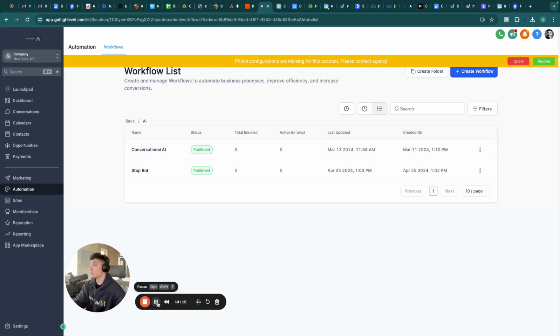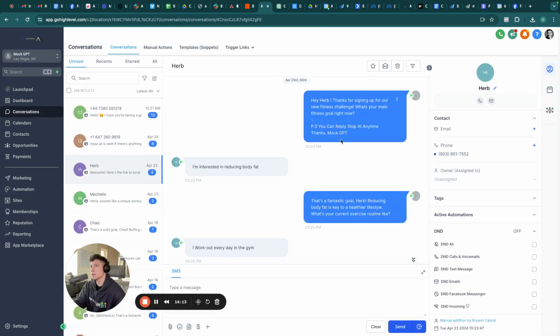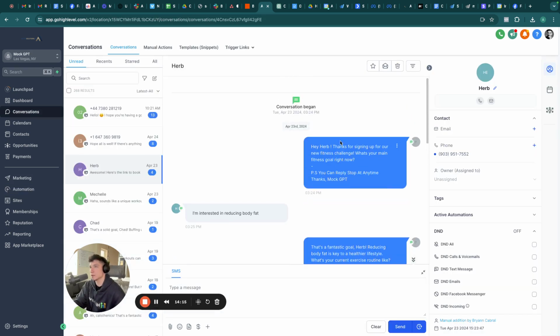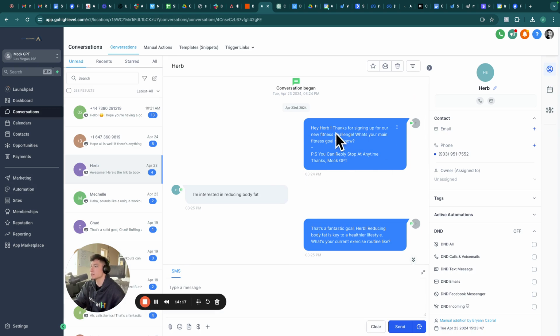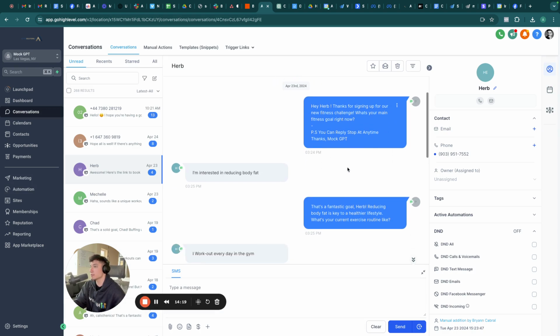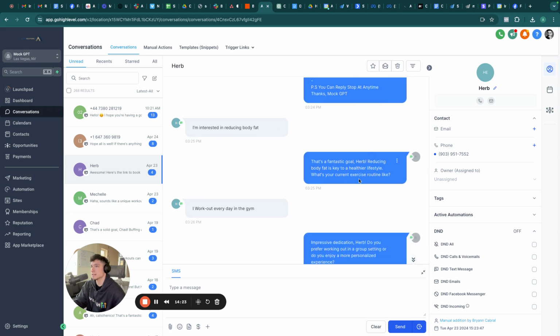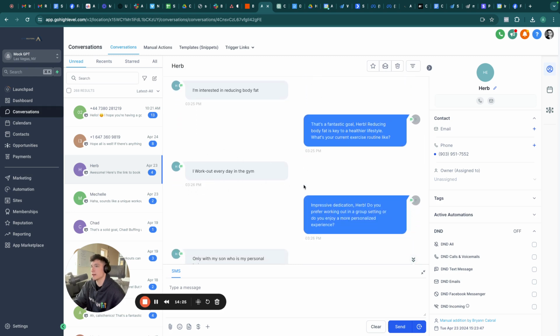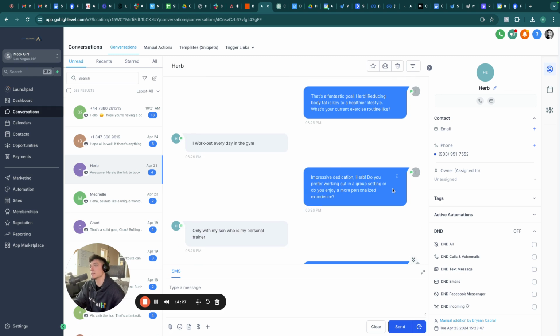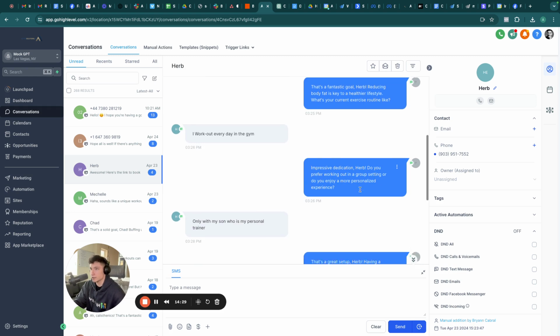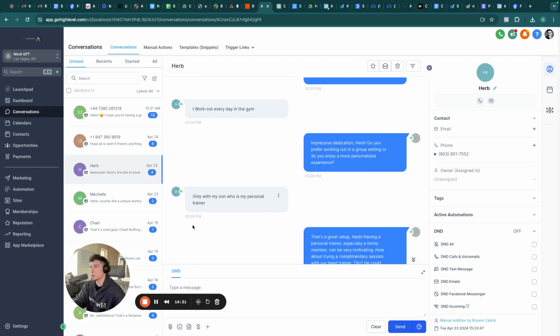And just to give you an example of what a conversation would look like, here is an example convo. So it'll reach out. This is going to be that first trigger message that we talked about. They're going to answer. Fantastic goal. I work out every day. Impressive dedication. Do you prefer working out in a group setting? This is our second qualifying question.